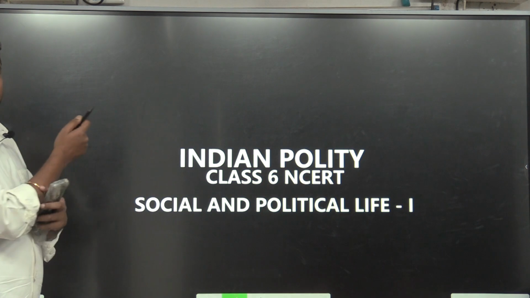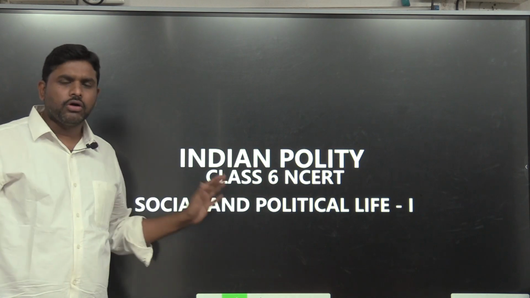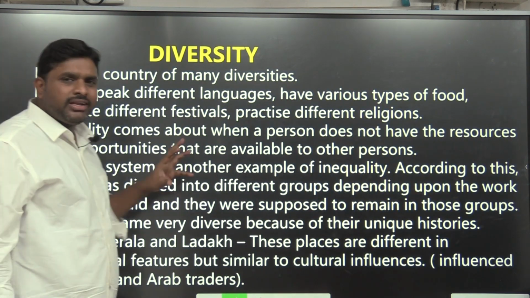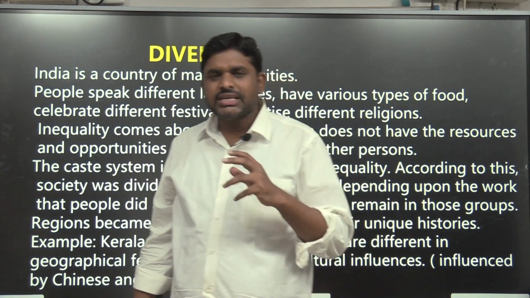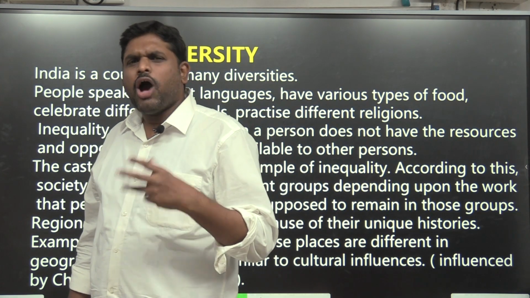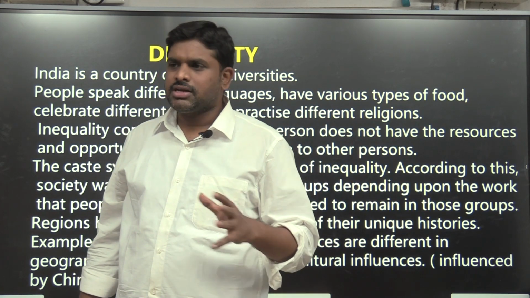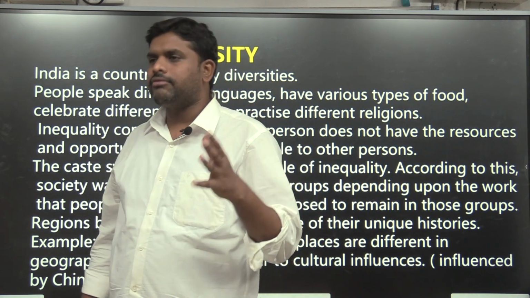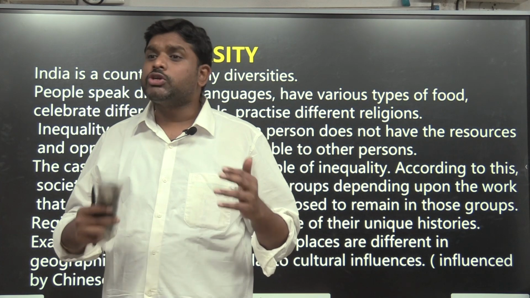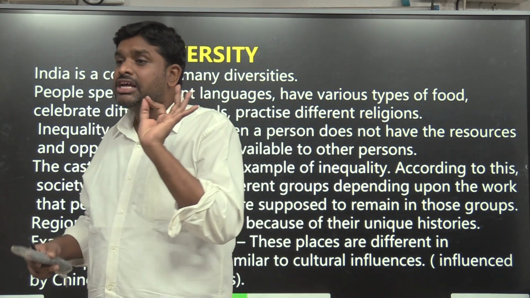Coming to the Indian polity, the class 6 NCERT book, the book name is Social and Political Life 1. In this textbook, what all is there? First, in this unit, the 6th class student is explained about diversity, how and why India is called a diverse country. Compared with other countries, we are more diverse because of our different races, religions, castes and languages. Because of these differences in criteria, we are called diverse.